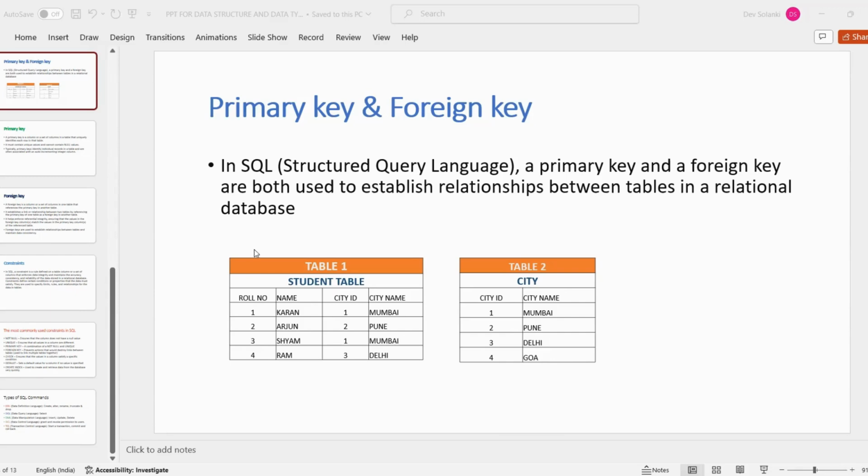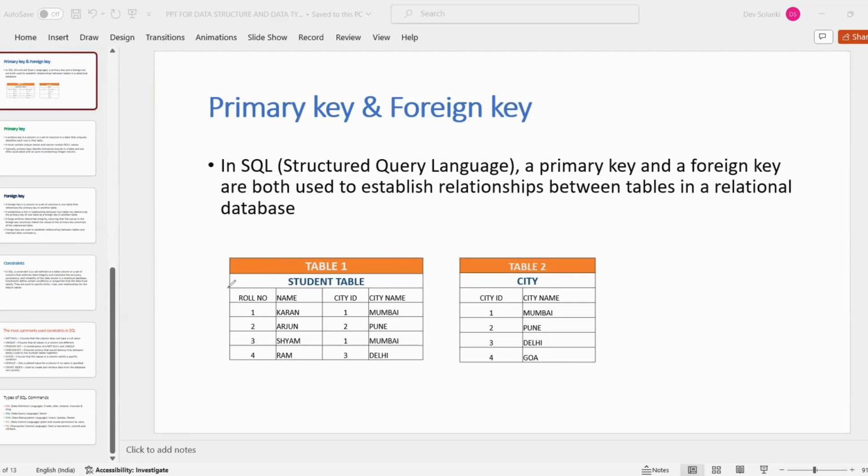A primary key is always unique in nature, and the second condition is that it should not be null; there should be a value in a primary key. Here in the student table, we can consider roll number as the primary key.